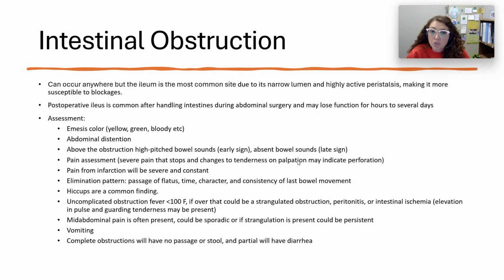So an intestinal obstruction can occur anywhere, but the ileum is the most common site. That's just because the ileum has a very narrow lumen and it's highly active in peristalsis, making it much more susceptible to blockages. A postoperative ileus is common. This is a paralytic ileus or a postoperative ileus, meaning it's just not moving, and it is common after handling the intestines during abdominal surgery, and it may lose function for several days or hours. And so it's so important that you are doing a good post-op bowel assessment.